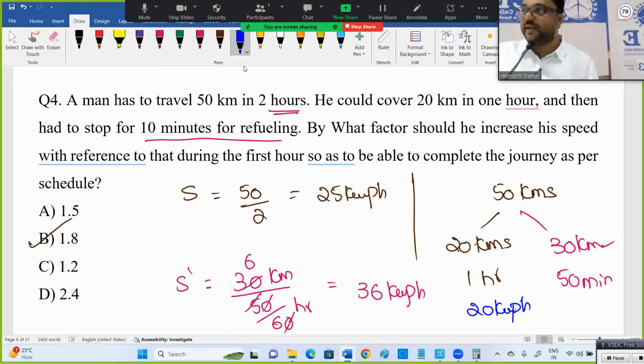20 kilometers per hour, right? You are traveling 20 kilometers in 1 hour. They're not asking about this original speed. First hour speed is 20 kilometers in 1 hour, which means 20 kilometers per hour.